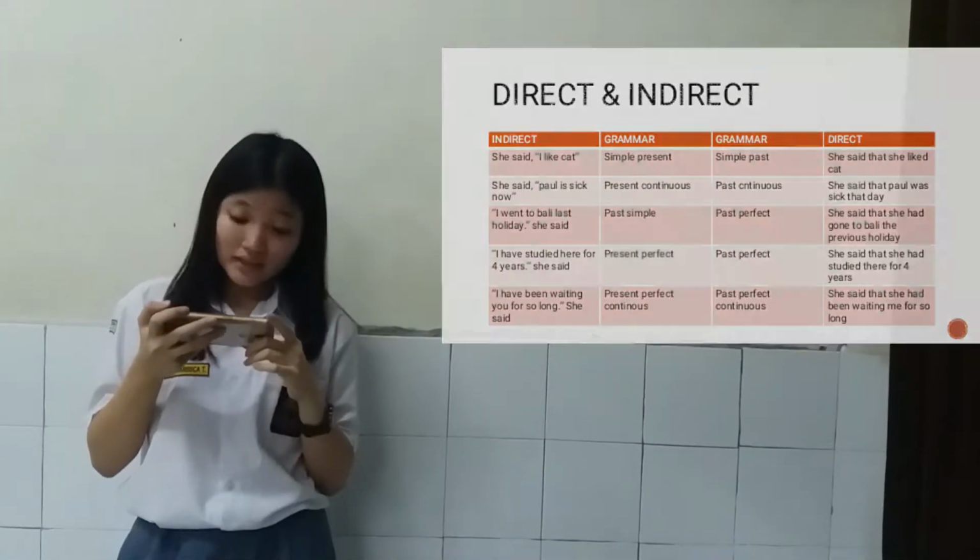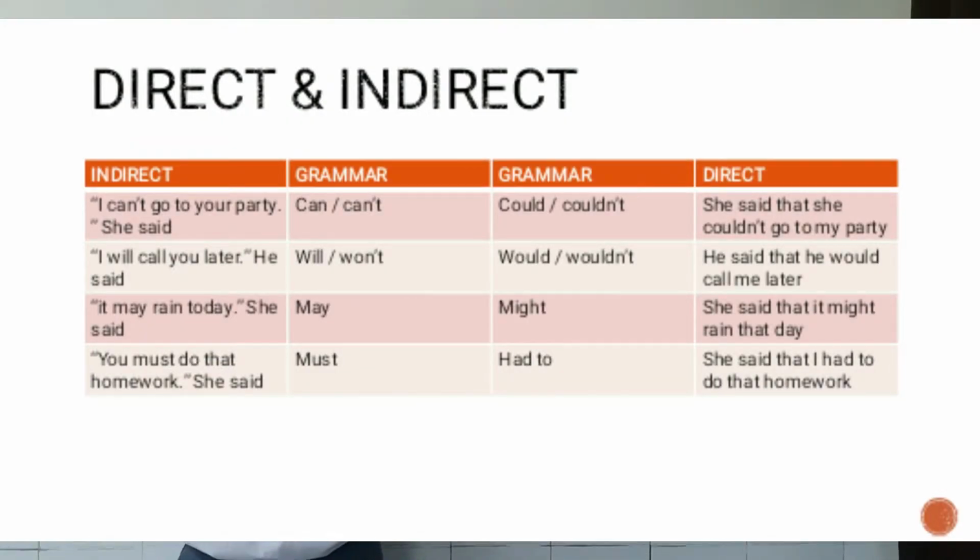And the second, present continuous will change into past continuous, and the third, past simple changes into past perfect. Present perfect changes into past perfect. Present perfect continuous changes into past perfect continuous. For example, "I have been waiting you for so long," she said. And in indirect speech, it will change into she said that she had been waiting me for so long.